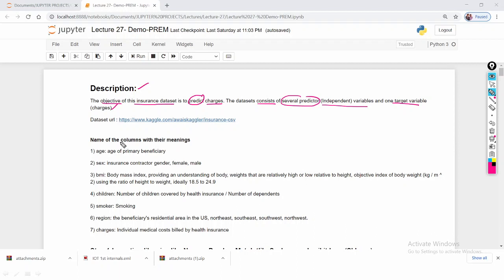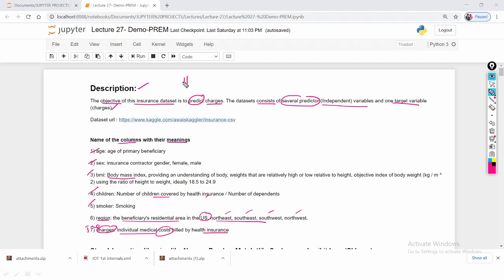So here are the number of columns and their meanings. The features are age, sex, BMI, BMI means body mass index, and children, the number of children covered by the health insurance member, and smoker, whether the person is a smoker or not, and region, the beneficiary's residential area in the US, with regions north east, south east, south west, and north west. Charges is what we are going to predict, so this is the target variable, the individual medical cost billed by the health insurance.